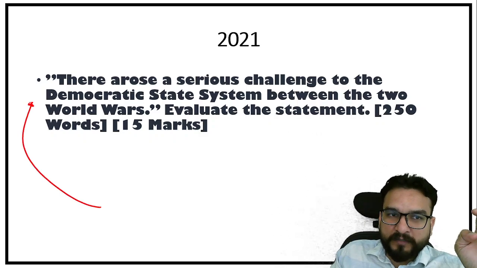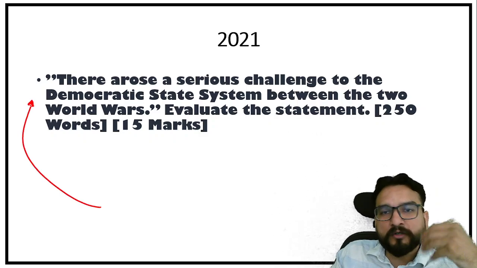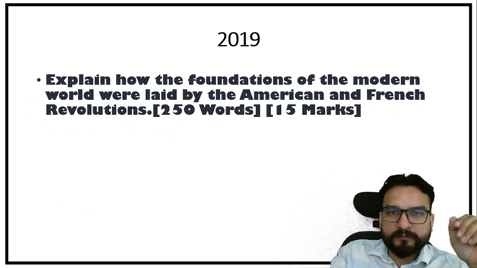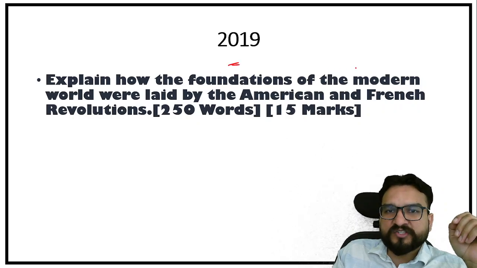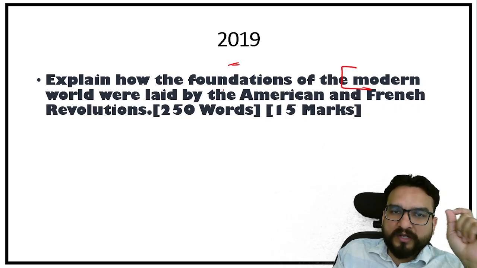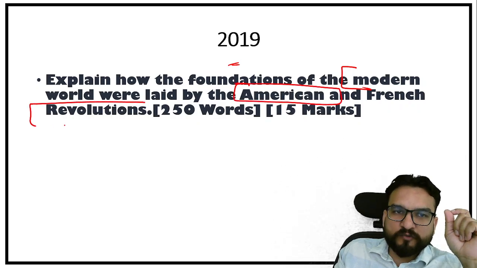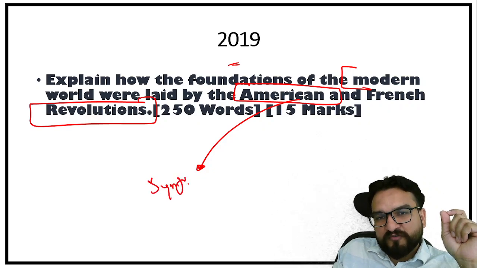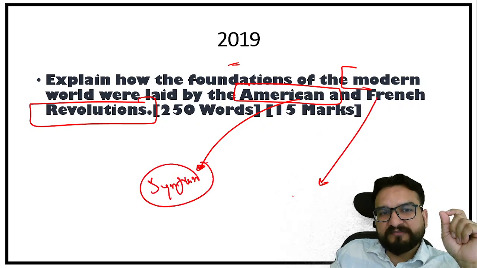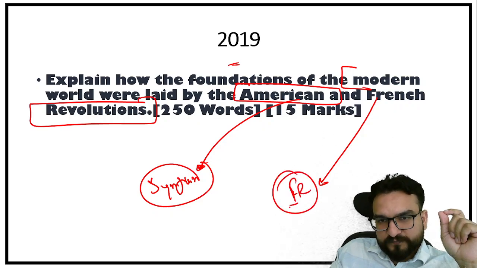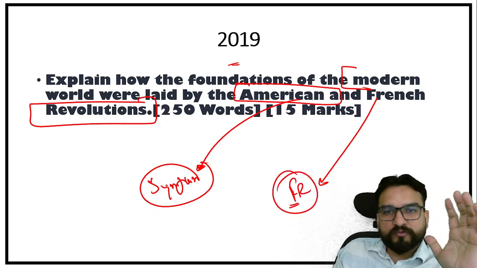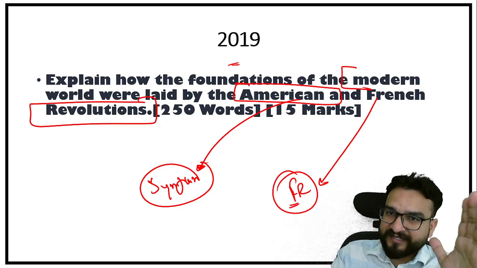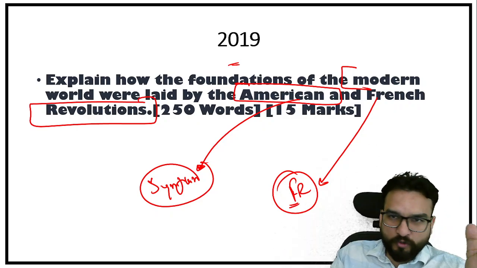Again, a good question, not similar to the previous year's question. 2019: explain how the foundations of the modern world were laid by the American and French Revolutions. That means what was the significance of the American Revolution and what was the significance of the French Revolution. This you have to know. So topics are coming to you now, and I'll be telling you how I have divided the lectures into topics.